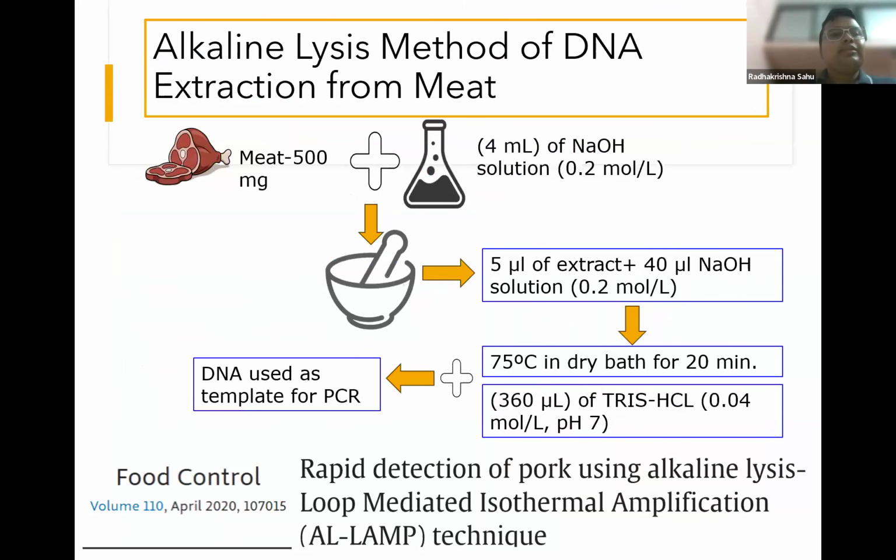This is one quick method of DNA lysis and DNA extraction I have added, because if we are thinking of taking PCR to the ground level, we have to prepare a suitable method of DNA extraction using minimum resources. Around 500 milligram of meat is required, to which sodium hydroxide is added, and it is kept in a water bath or dry bath at 75 degrees Celsius, and to neutralize the pH, we need to add HCl simply. After this simple 20 minutes protocol, it can be used as template DNA for PCR for meat identification, and this simple DNA extraction protocol has been developed at NRC Meat.